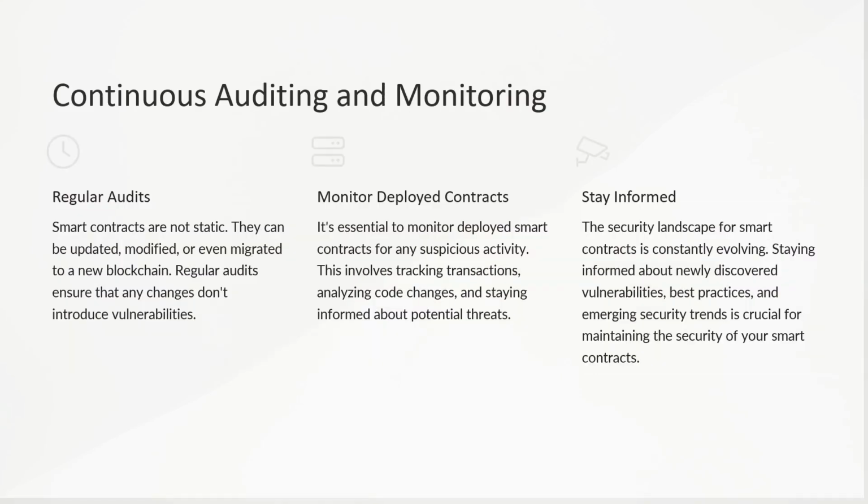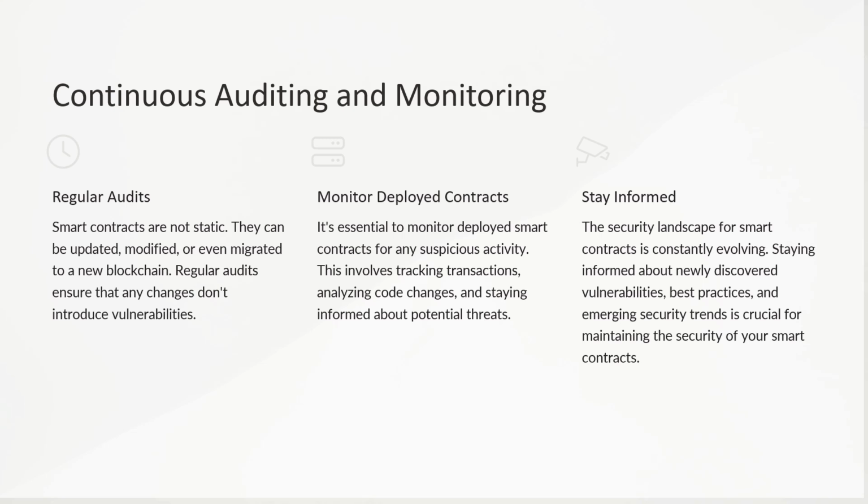Smart contracts are not static. They can be updated, modified, or even migrated to a new blockchain. Regular audits ensure that changes don't introduce new vulnerabilities. Consider smart contracts like a plant that needs regular watering and sunlight. Regular audits are like periodic checks to ensure the plant is healthy and growing without any issues.